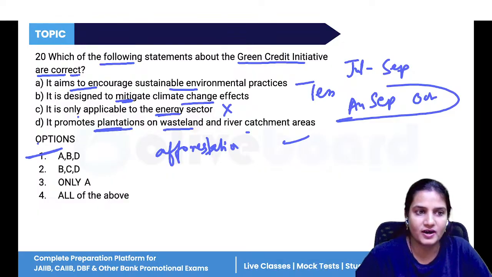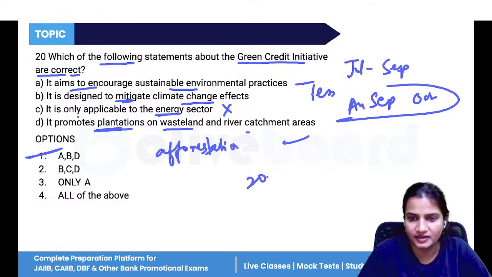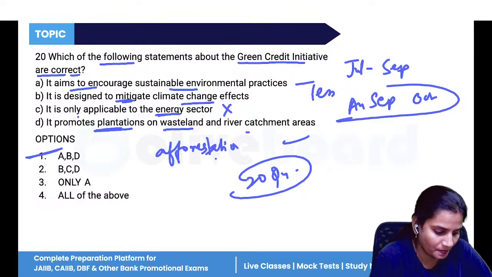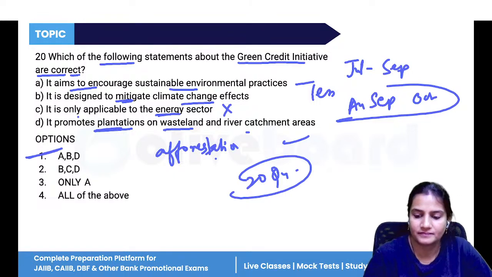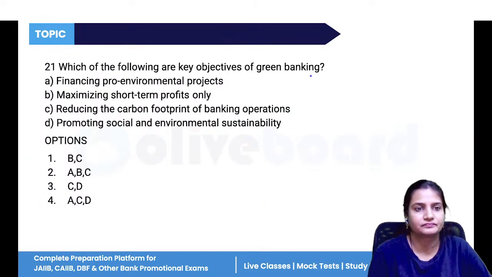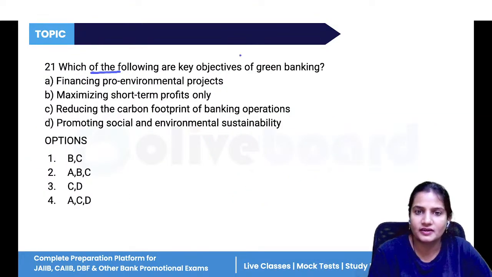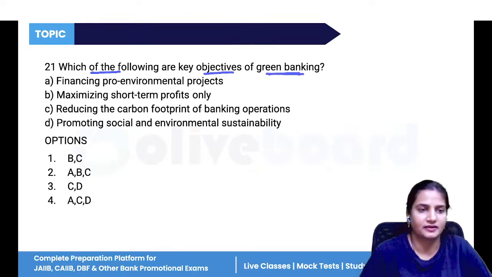Any doubt so far? So we have done 20 questions. Any doubt to anyone? Now, the last 5 questions, let's do those also. Which of the following are key objectives of green banking?